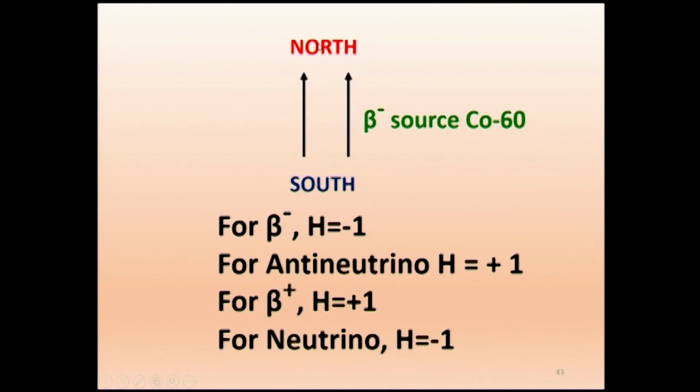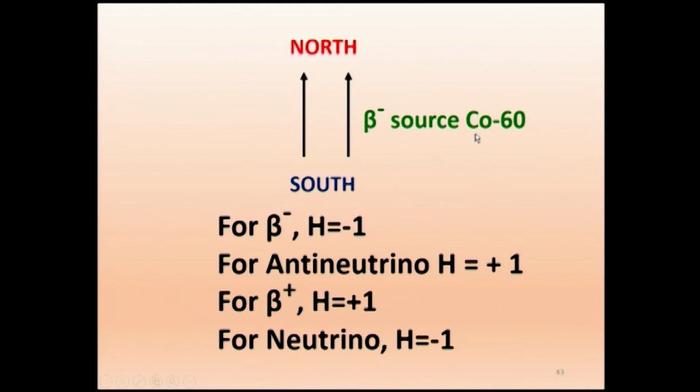It is not geographical north-south. It is magnetic. So we are producing a strong magnetic field. This is the north of the magnetic field, and this is the south of the magnetic field. Maybe the whole thing is kept in a helical spring, and the magnetic field is in this direction. So the magnetic field is in the upward direction.